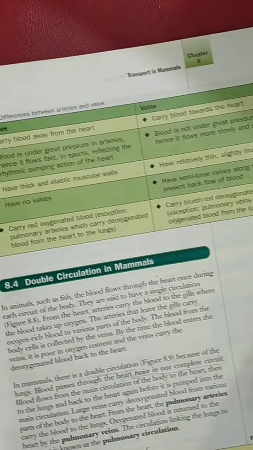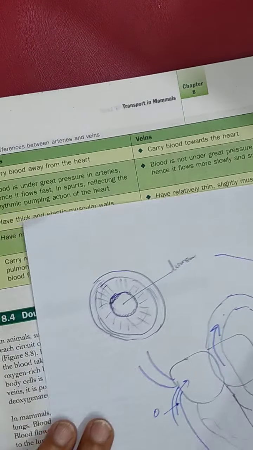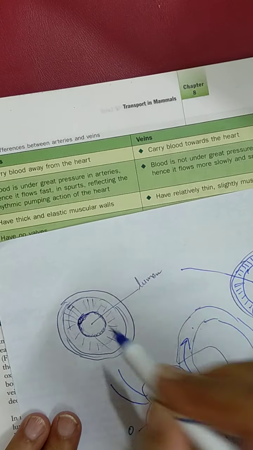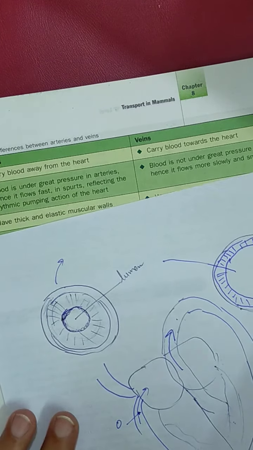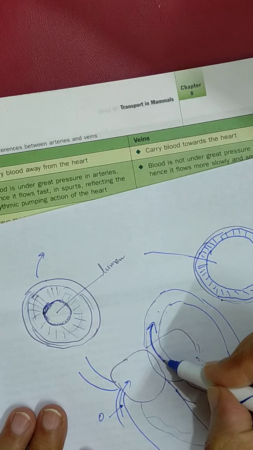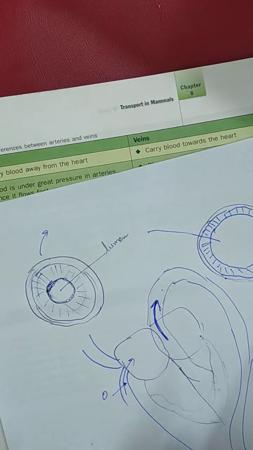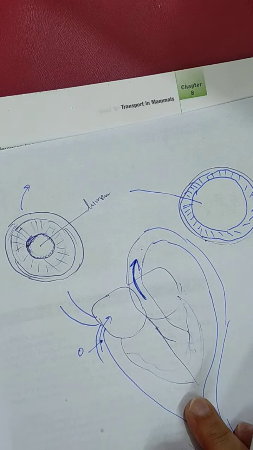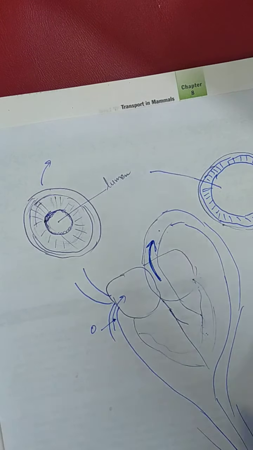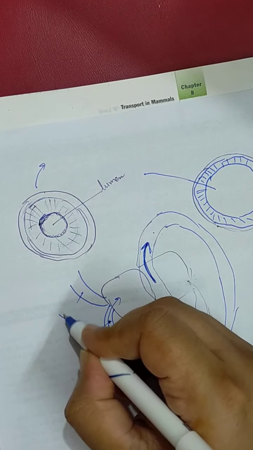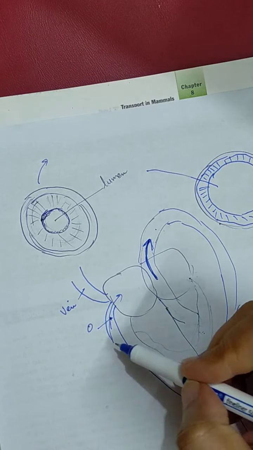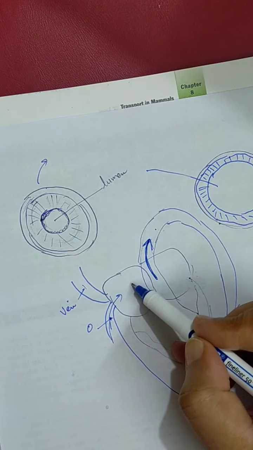So what are the main differences between arteries and veins? The first very important difference: arteries are the vessels which carry blood away from the heart. Here you can see blood is moving away. So arteries carry blood away from the heart. Veins are the vessels which bring blood back to the heart. This one is a vein. So veins are the vessels which bring blood back to the heart.